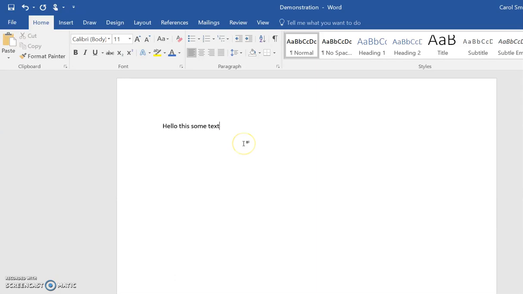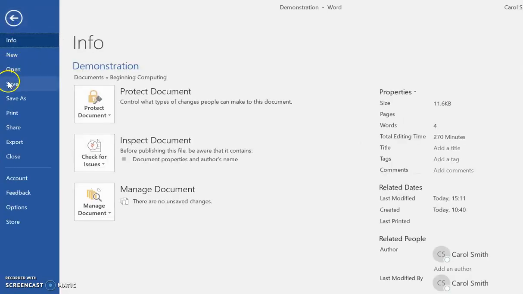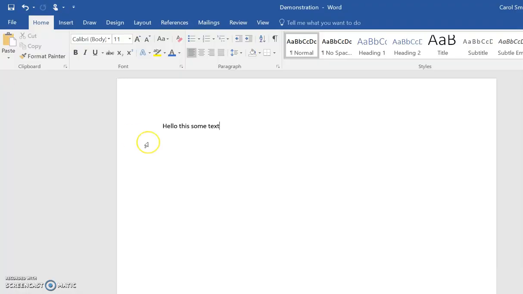Now, if I just want to save the changes that I've made, I can just click on Save. You won't see anything happen. It won't ask me what I want to call the document because it already knows. I've already told it what it's called. It won't ask me where I want to save it because, again, the computer knows that.